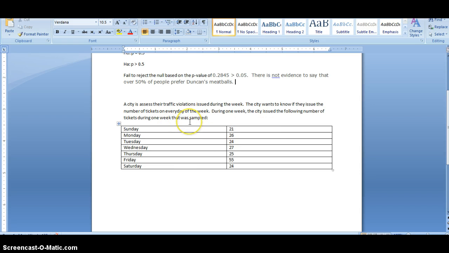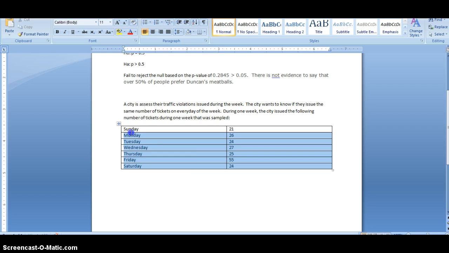So we're going to run a chi-squared hypothesis test here. Here we see a city assessing their traffic violations during a week. They want to know if they issued the same number of tickets on every day of the week. During one week that they sample, the city issued the following number of tickets. So here are the number of traffic tickets given on these specific days.